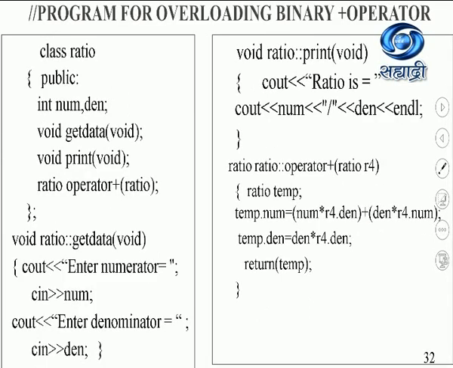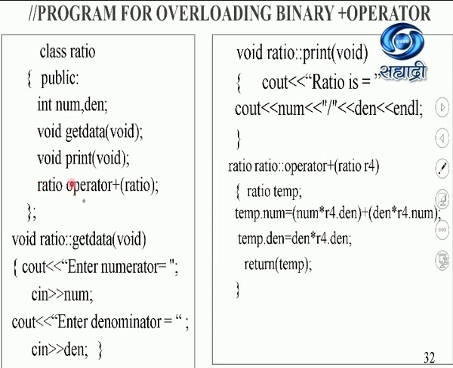Yes. One more example I've taken. What I've done is I've taken a ratio class. Here again, above the ratio class, you should have the hash includes iostream.h and conio.h as they are. In this I have two variables, num and den. Num will stand for the numerator and den will stand for the denominator. What will getData do? GetData will simply get the values of num and den. What will print do? Print should print the ratio.